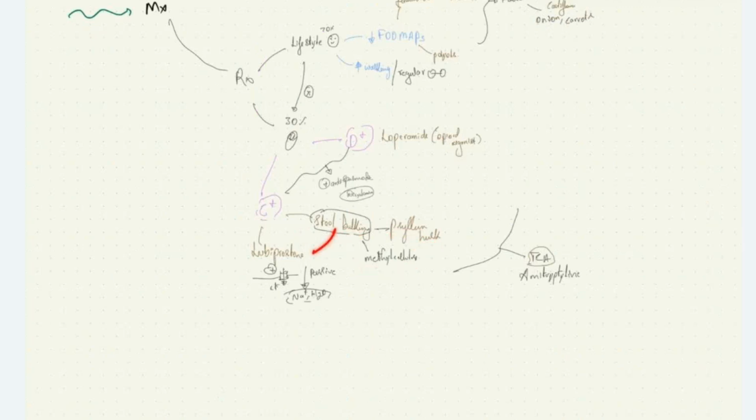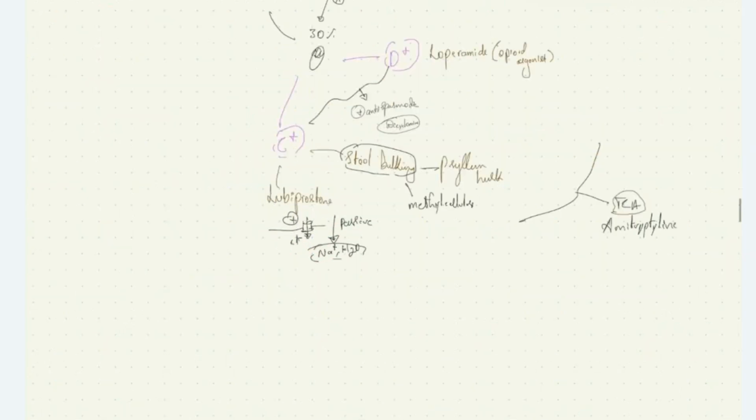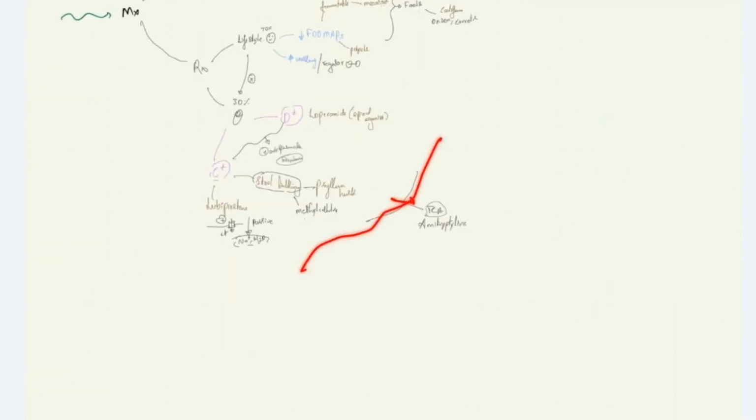If the patient is not improving on this, we can give lubiprostone, which is a chloride channel activator, which causes passive diffusion of water and sodium, thereby increasing stool bulk and relieving constipation. We can try these agents in patients with constipation predominant IBD. If the patient doesn't see any improvement in pain on giving these agents, we can try antispasmodic agents like dicyclomine to relieve abdominal pain.